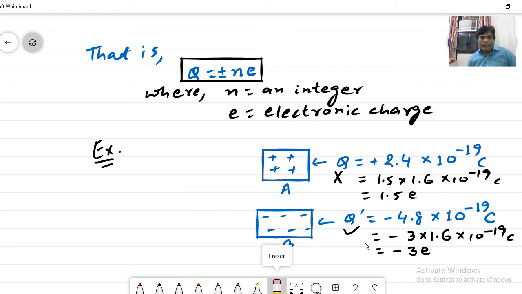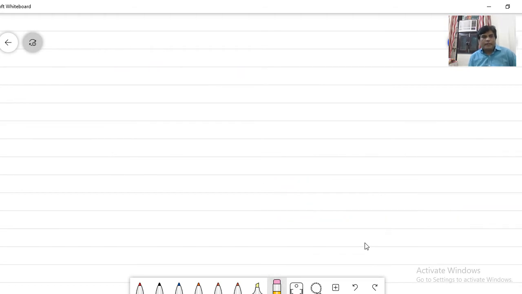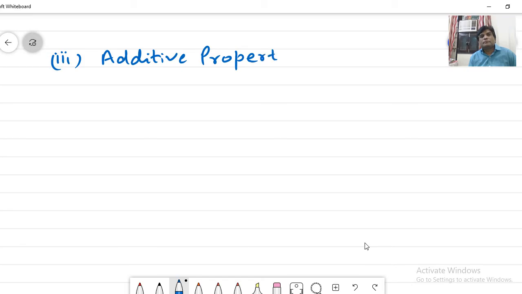So let's see the next property, that is property number 3, which is what we call the additive property.